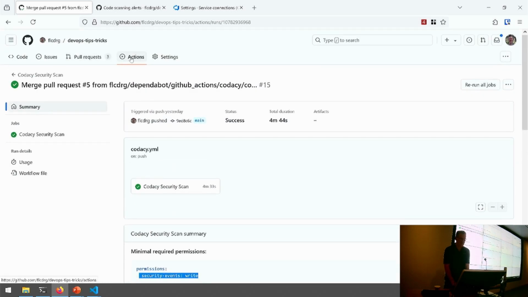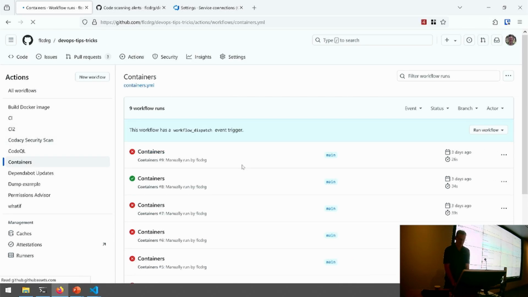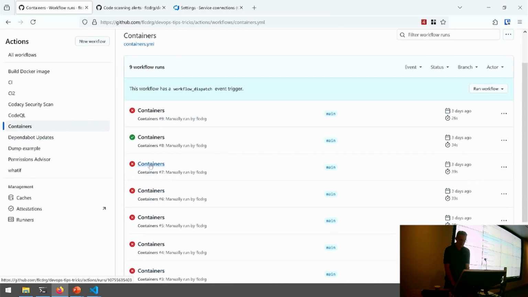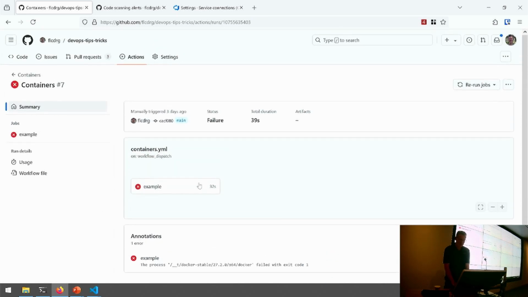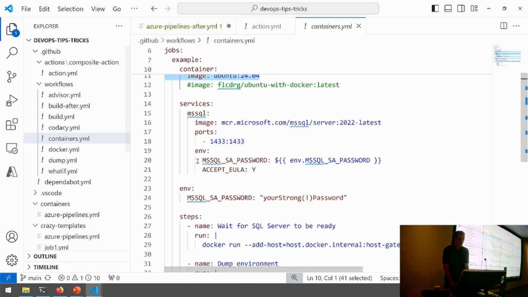A slight difference with how it runs on GitHub. So I find my containers run and it failed. Now the trick is making sure I pick the right one. Oh, maybe not. It turns out that vanilla Ubuntu image does not contain Docker. So that was one difference really between the two. So that would fail.